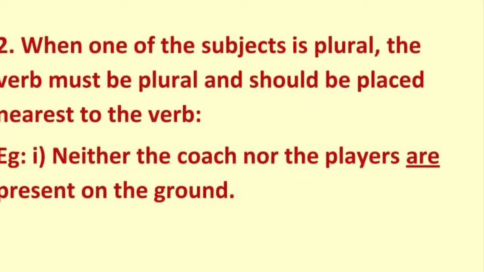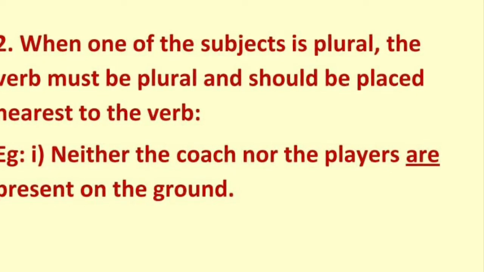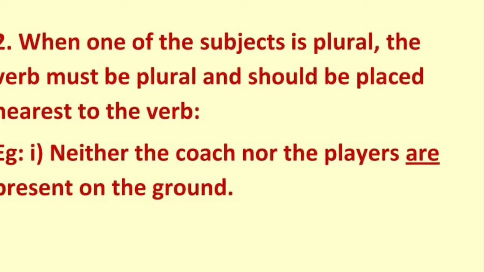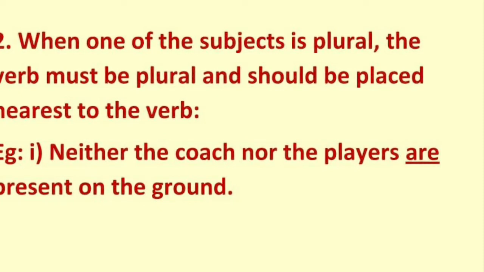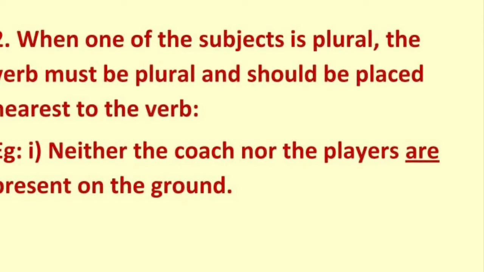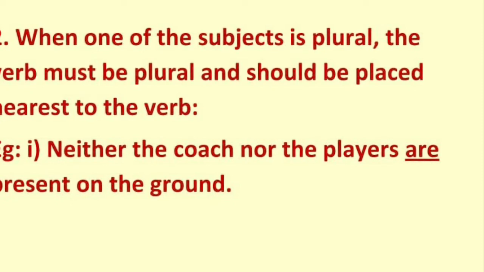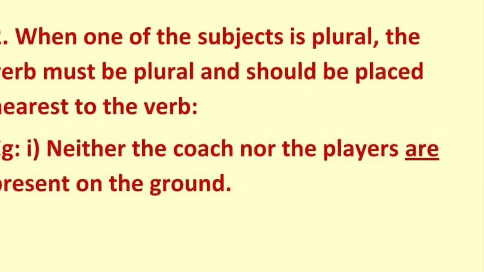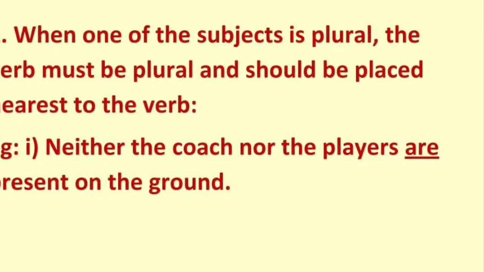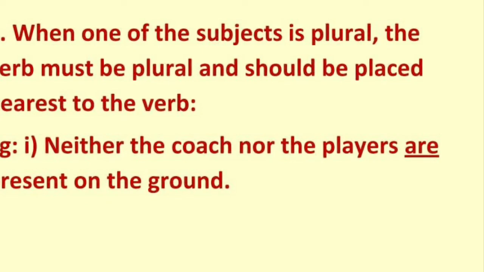Neither the coach nor the players are present on the ground. So here coach is singular, players is plural. So we have placed players near the verb and we have used the plural verb for that. So whenever we find such cases where one subject is singular, another one is plural, always remember we use the verb according to the plural one when it is separated by or nor.